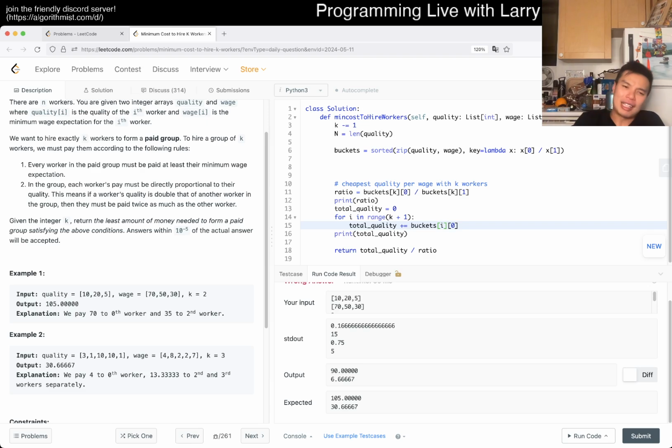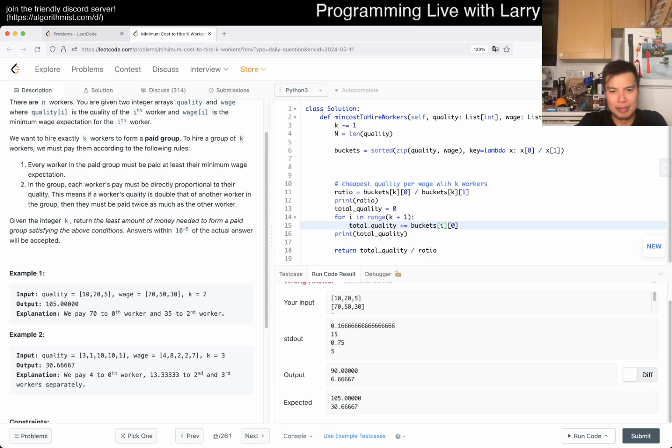Isn't that the limiting factor? Total quality is 15. The minimum is going to be the limiting factor, is it not?